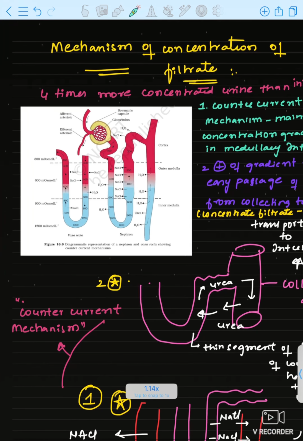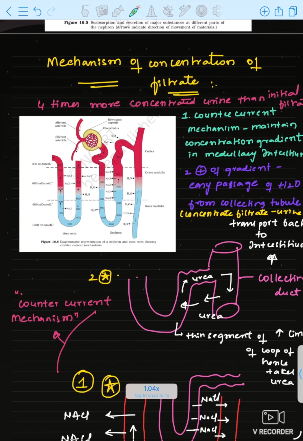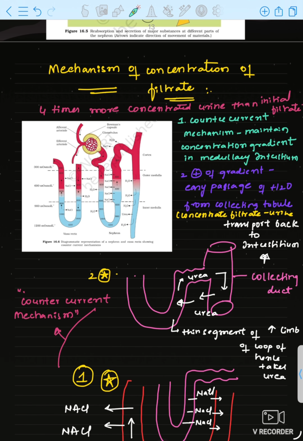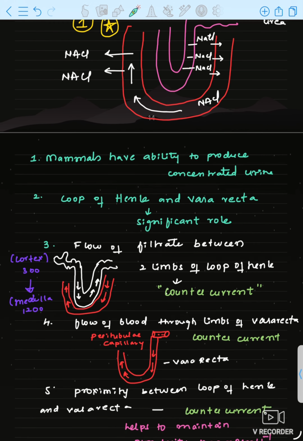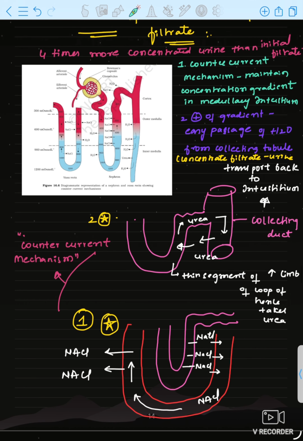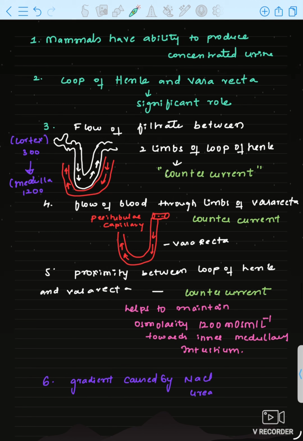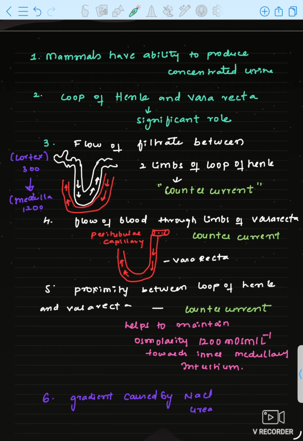Now let us go about the mechanism of concentration of filtrate. How is the filtrate being concentrated? Okay, so first we will go in this slide and then we'll come back here. We already discussed a little bit in the previous slides. Now let us discuss in detail.